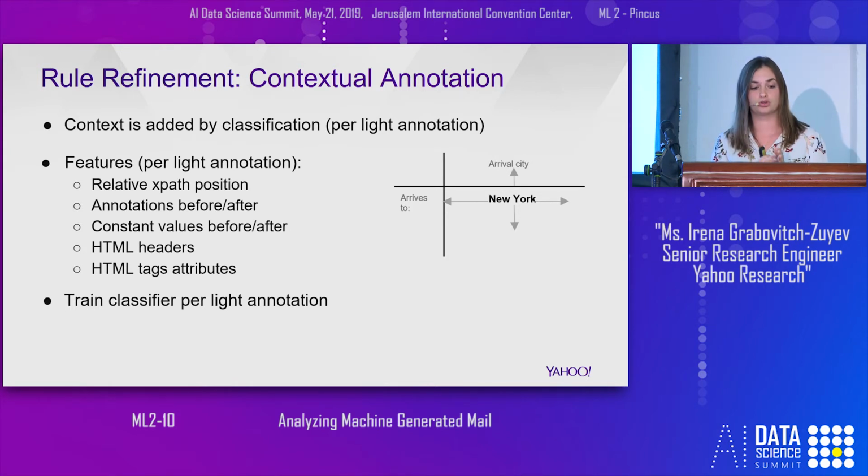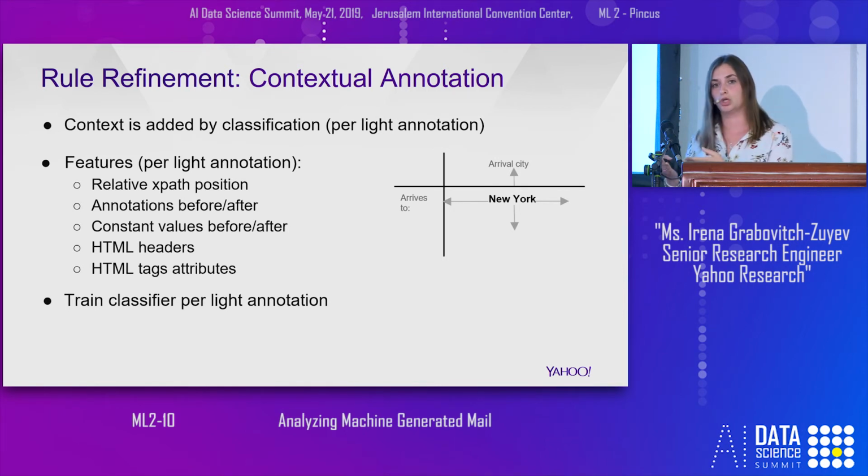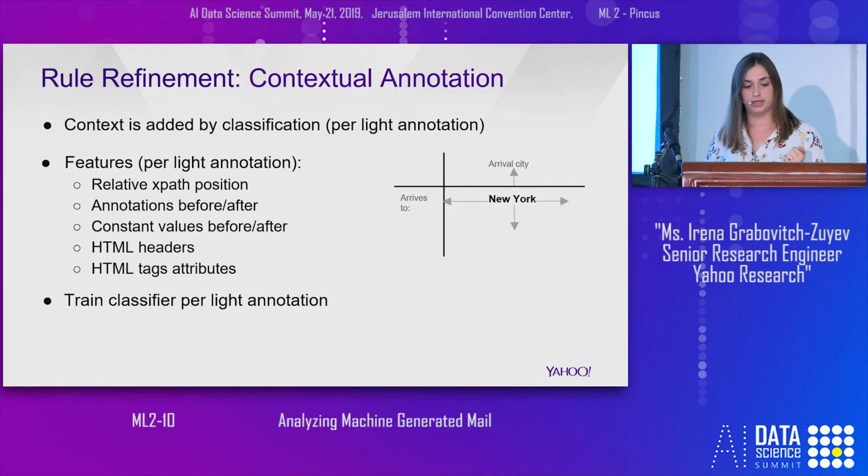As I said, we trained a classifier per each light annotation to switch to contextual annotations. Of course, for each category of messages, we have different contextual annotations. For travel, we train the date to be replaced by date arrival and date travel.